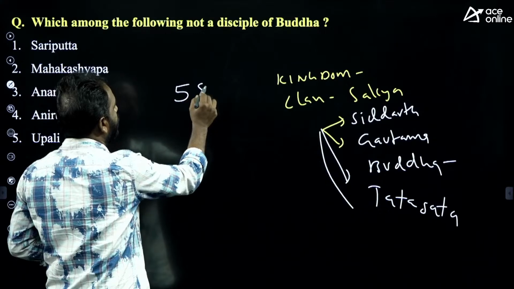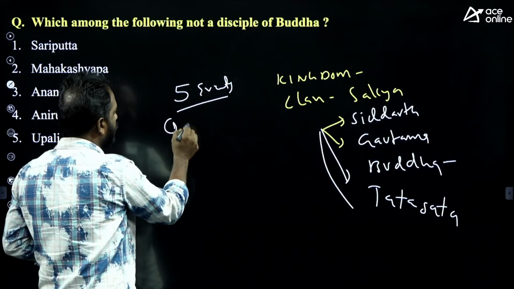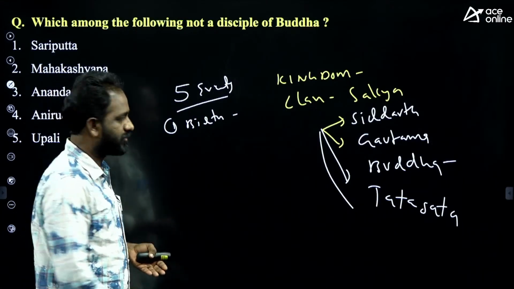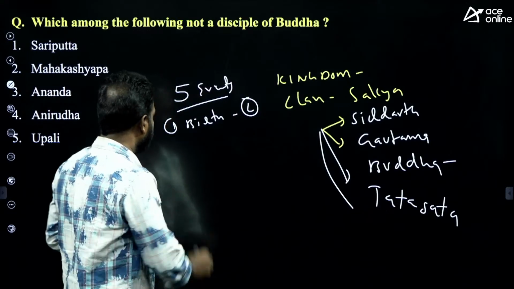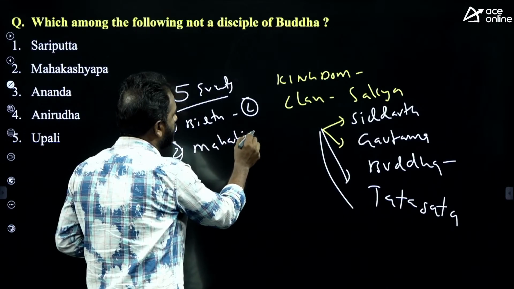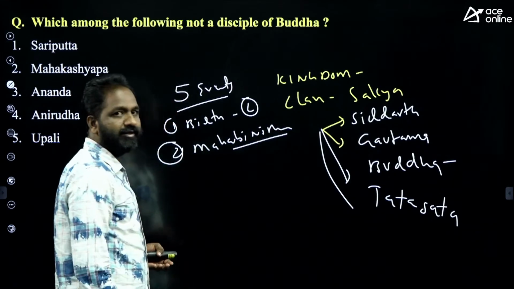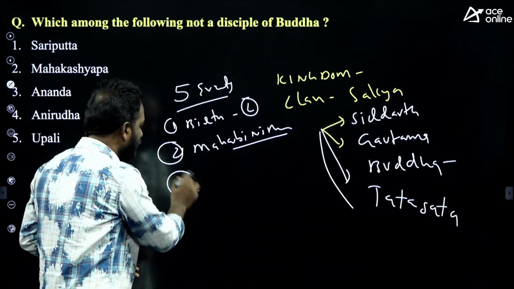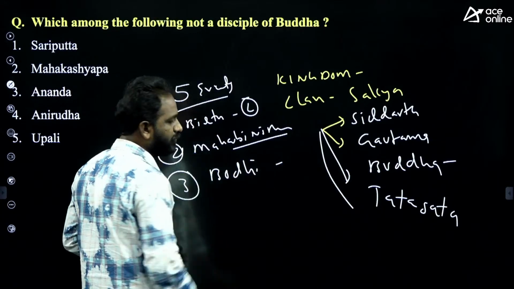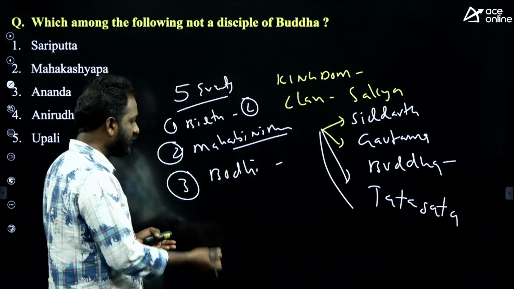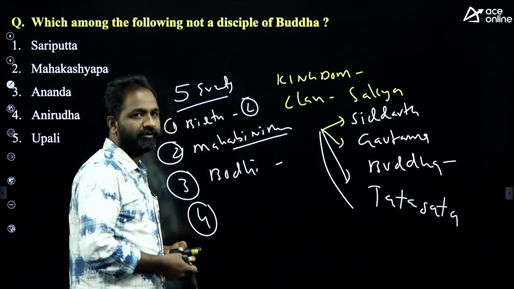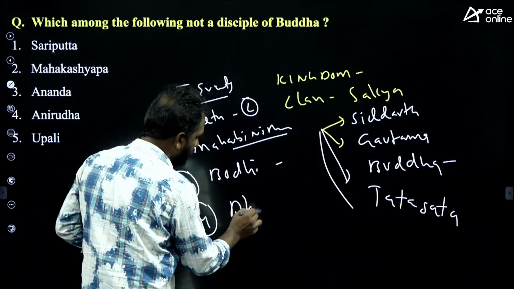In Buddha's life, there are five events. Number one is the birth of Buddha, and its symbol is the lotus. Second, he left the palace, called Mahabhinishkramana, and the symbol is the horse. Third, he attained enlightenment under the Bodhi tree at Bodh Gaya, and the symbol is the tree. Fourth, the preaching ceremony, Dharma Chakra.